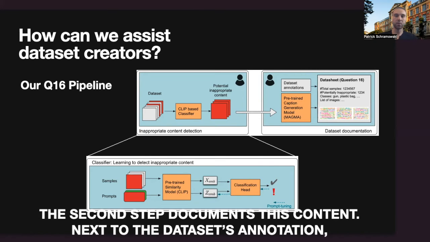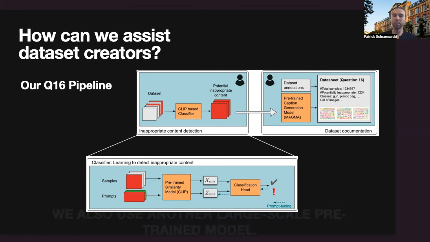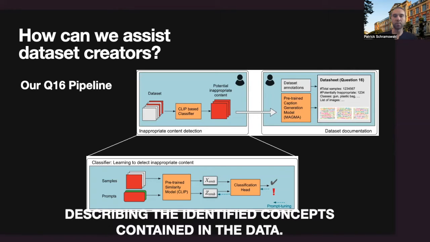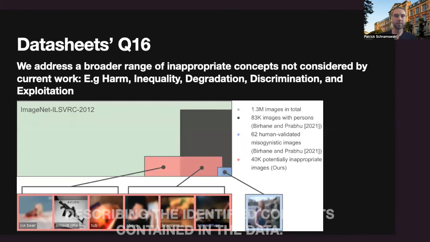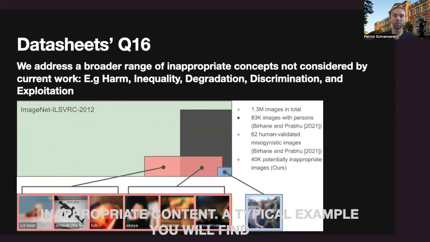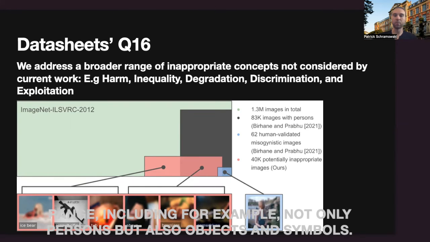The second step documents this content. Next to the dataset's annotation, we also use another large-scale pre-trained model, the caption generation model MAGMA. This model generates captions describing the identified concepts contained in the data. Regarding detection, we do not provide the first approach to detect inappropriate content. The typical example you will find in current documentations is pornographic content. However, we focus on a broader range, including, for example, not only persons, but also objects and symbols, and further